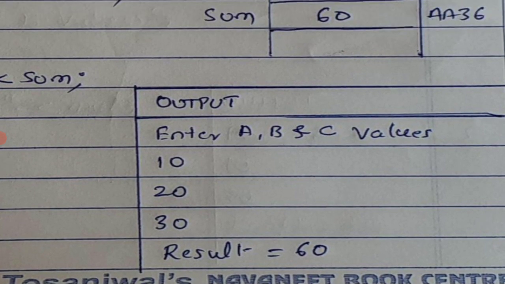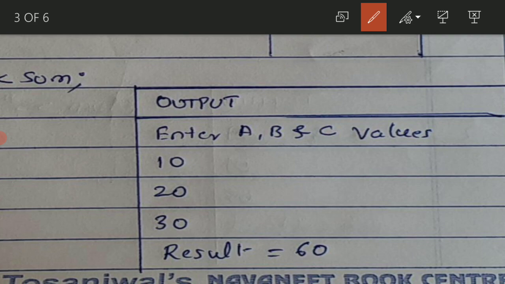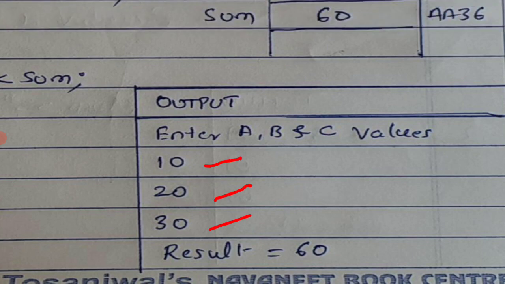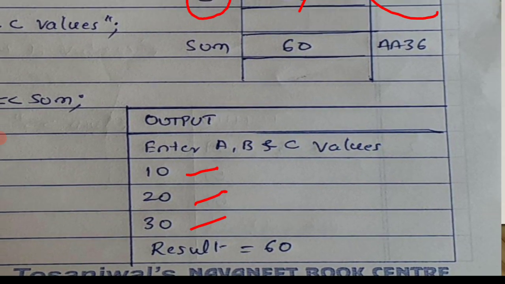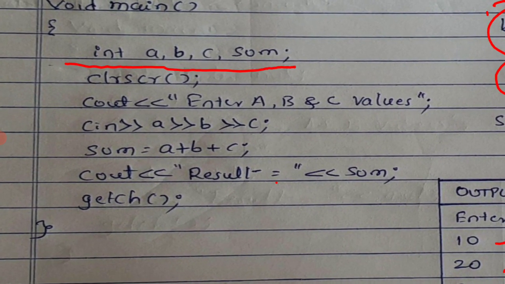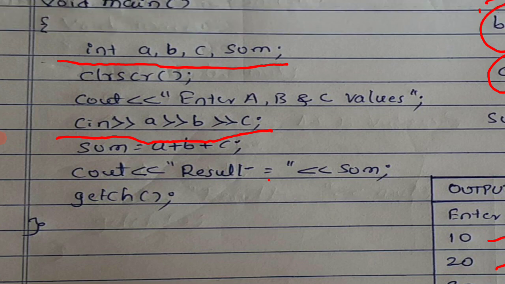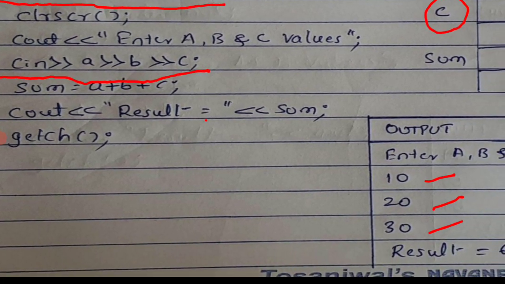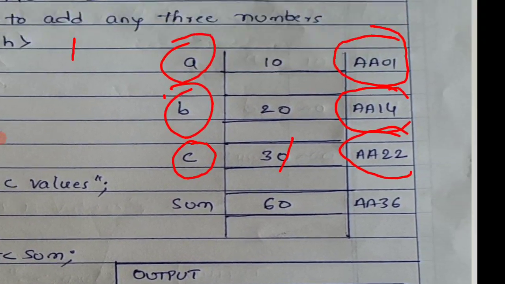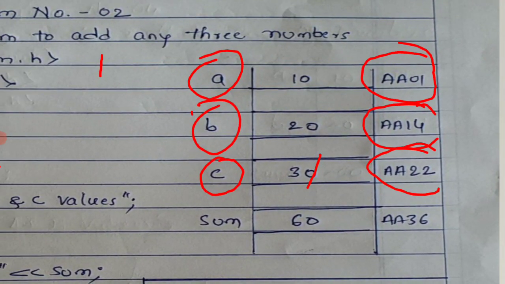When you get this message on the screen, you will enter three numbers, and those three numbers are given here: 10, 20 and 30. Are you getting this one? Now what happens when you give this 10, 20 and 30? Our next statement to be executed is cin. On the screen you have given A value as 10, B value as 20 and C value as 30. The A value will be assigned 10, B value will be assigned 20 and the C value will be assigned 30.